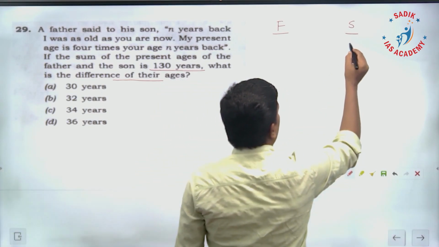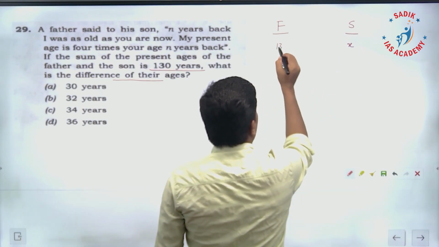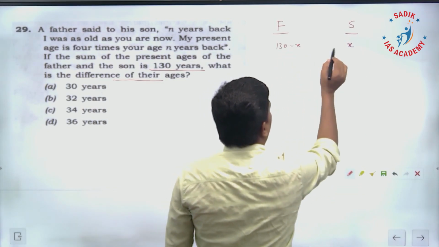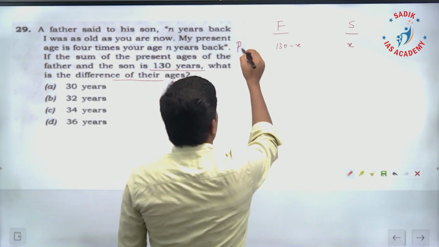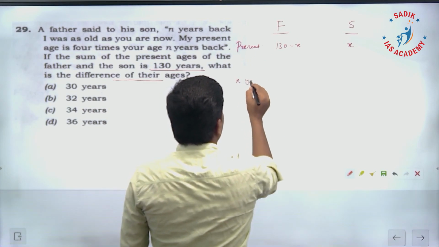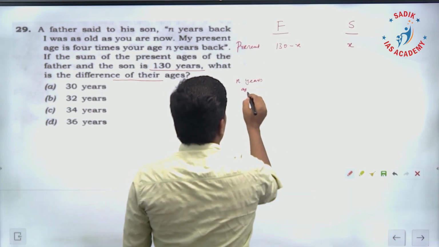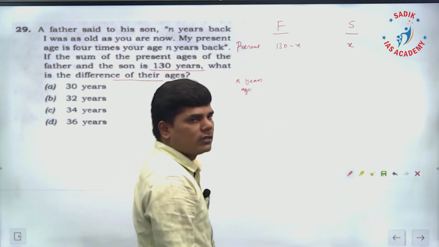The sum of both people's ages is 130. Suppose I take the son's age as x, then the father's age is going to be 130 minus x. If you add, I will get 130. This is the present age. N years ago, what would have been the age of father and son?